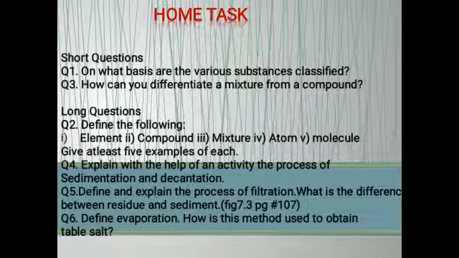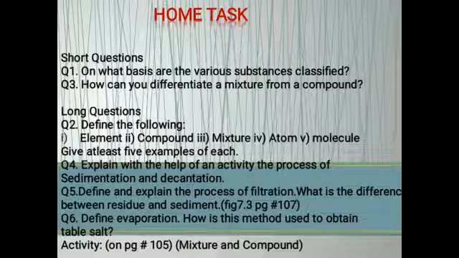Now draw the diagram, figure 7.3, page number 107. Question number 6. Define evaporation. How is this method used to obtain table salt? Activity on page number 105, mixture and compound. This activity must be done in the activity file.